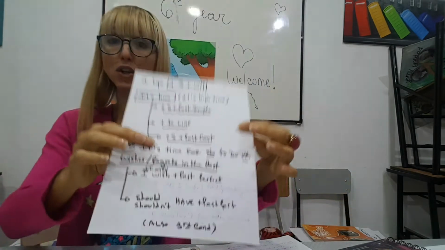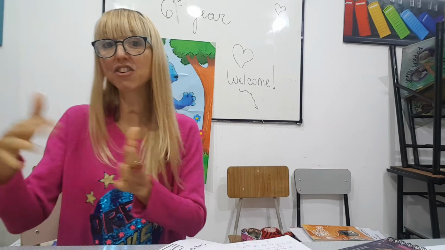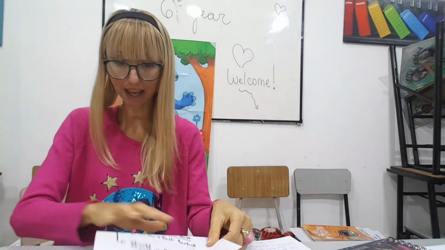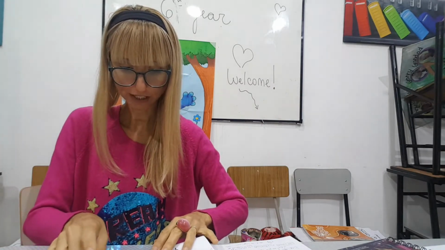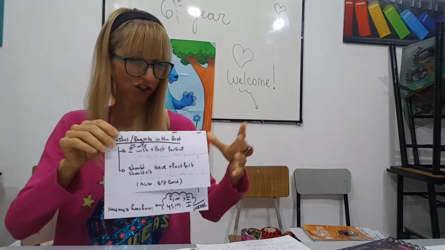Well, up to here are all wishes or regrets in the present. Then the unit in another section focuses on wishes about the past. So now we're going to focus on the wishes about the past, okay? To express wishes or regrets about the past, this is simpler and shorter.